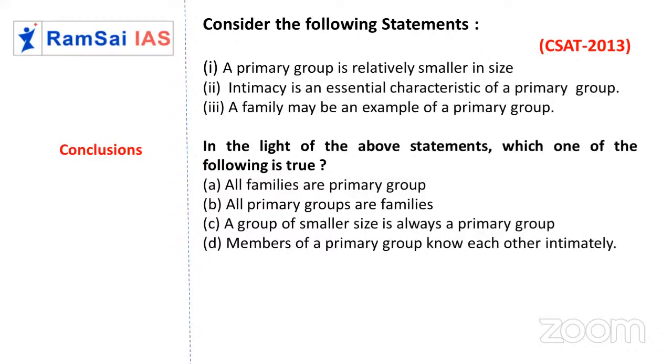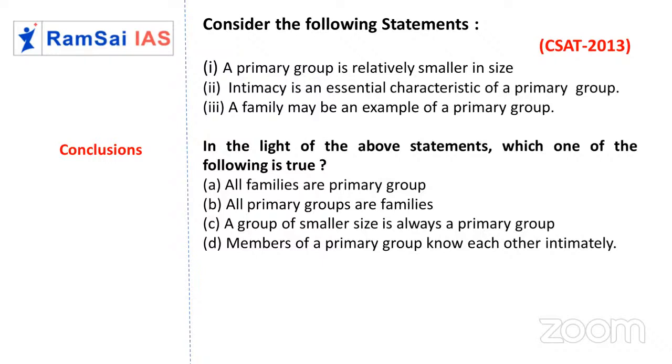Second statement, intimacy is an essential characteristic of a primary group. Intimacy means more bond, more friendship, very close relations between people. So in a primary group, whether it is small or large, definitely there should be intimacy between people, so close relation between the people. Great.